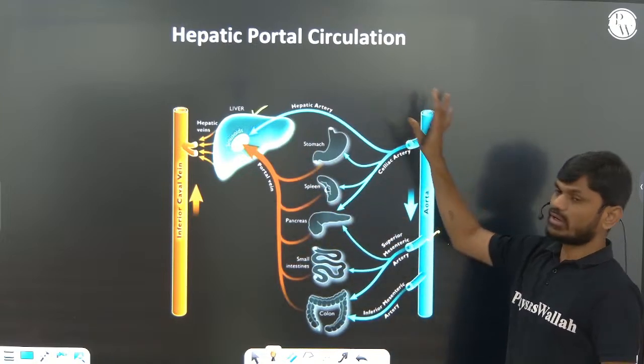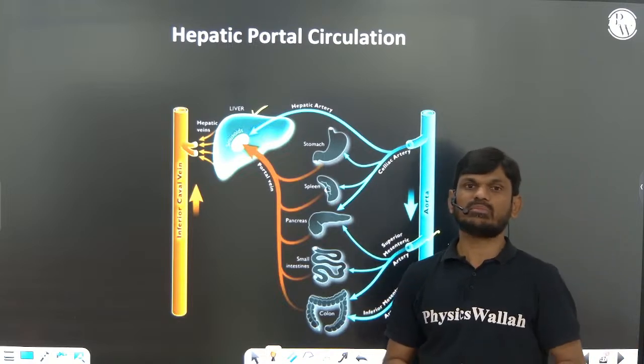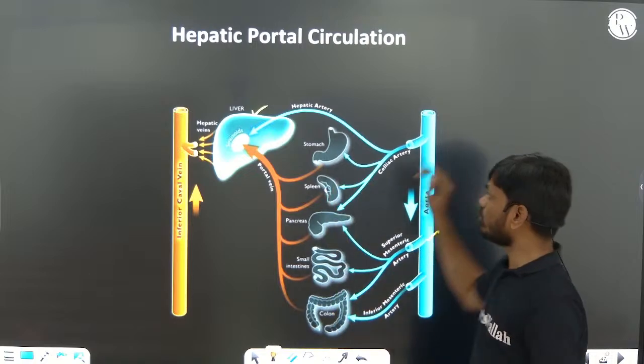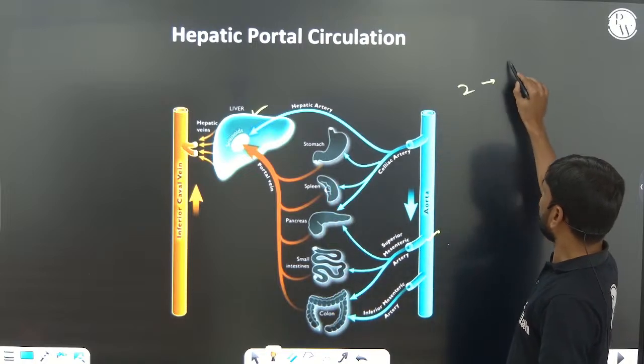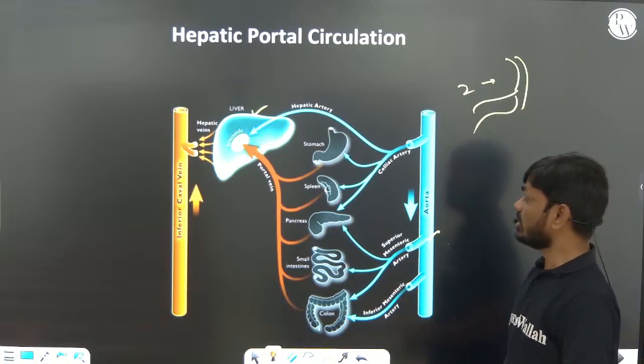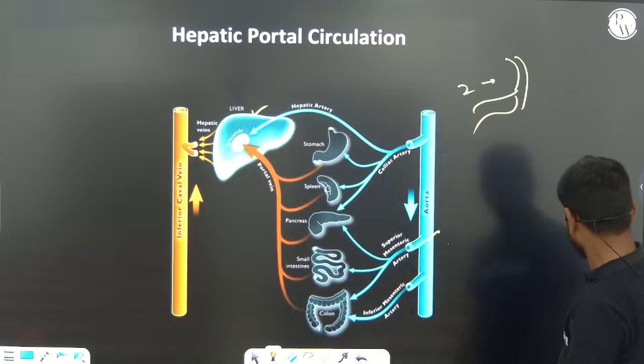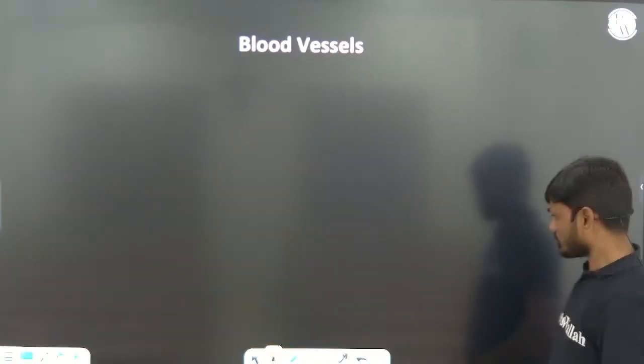Hepatic portal circulation: there is a special connection of blood vessels between the liver and the small intestine, we call it hepatic portal circulation. Coronary circulation is a special type of blood vessel supply. There are 2 coronary arteries arising from the systemic aorta and supplying blood to the heart muscles. That is coronary circulation.